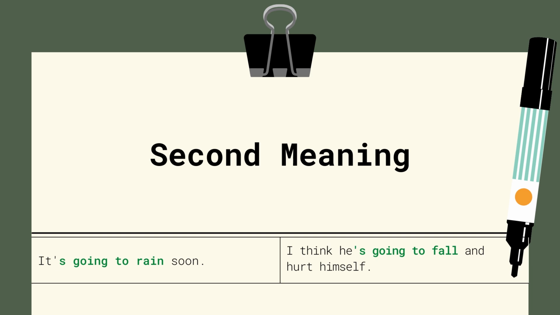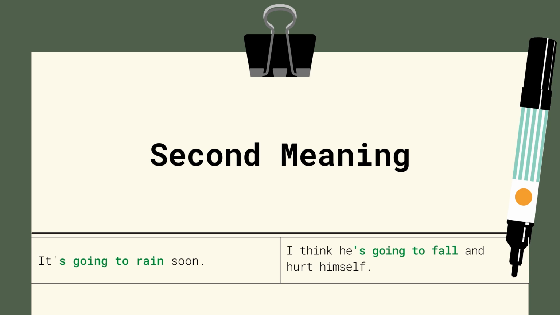Meaning one is something that I planned, I arranged myself, but meaning two is something that's just happening elsewhere, but based on some evidence, based on something that I can see, I guess something is going to happen in the future. It's a prediction. In my view, I can see that this is going to happen. So if I look up at the sky and I see lots of dark clouds, gray-black clouds, what is going to happen in the future? I guess it's going to rain. This is my guess, my prediction for the future.